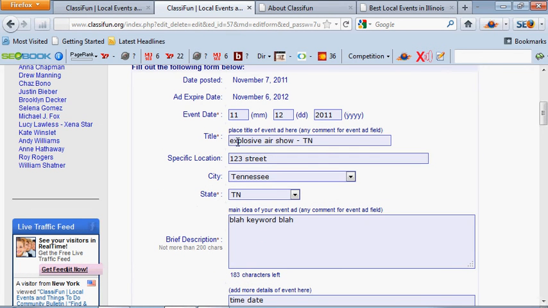Make sure to enter the keyword that people are searching for. The keyword here would be air show. You can also use Google AdWords, and I'll go through that in detail in a different video, but that's one way to find out which is the better keyword to use. The higher the number of people that are searching for it, the better.